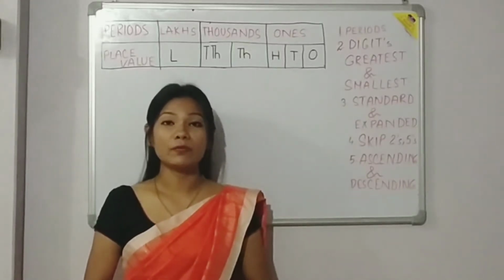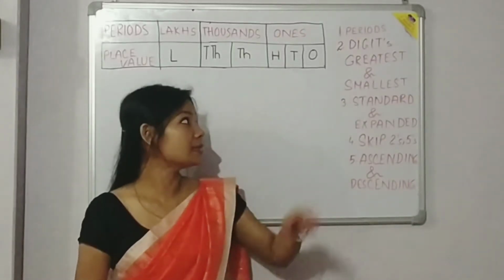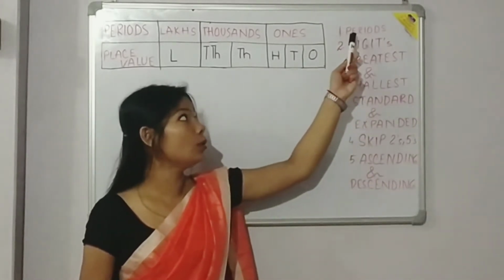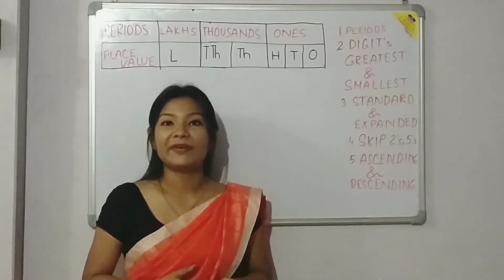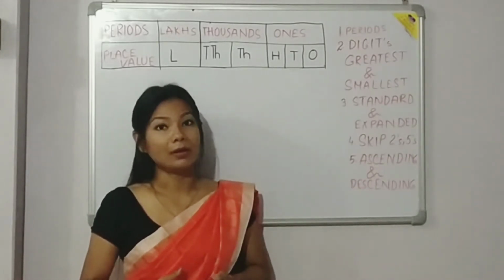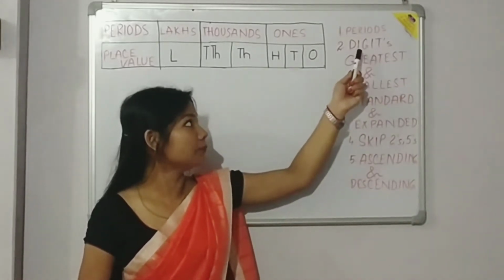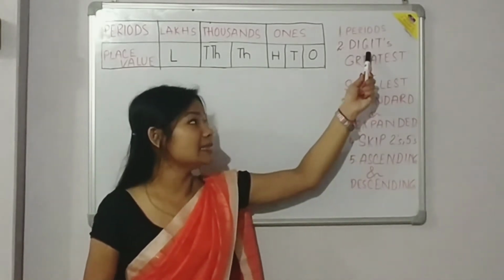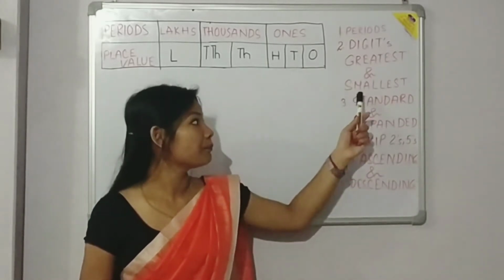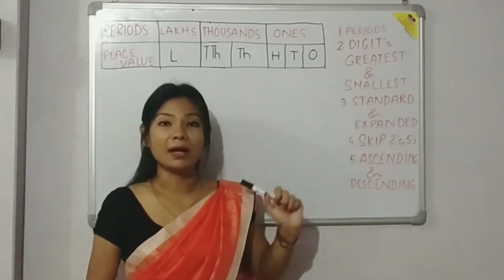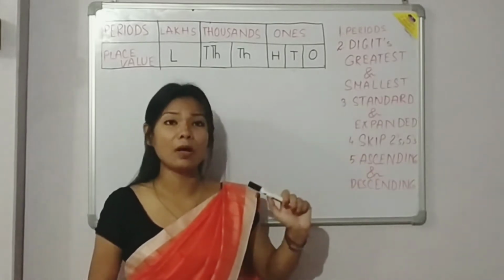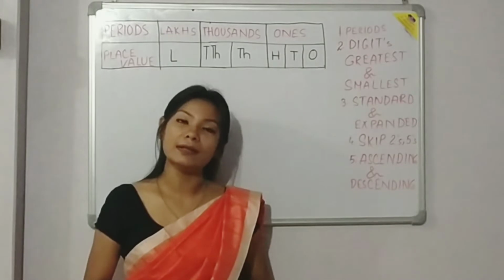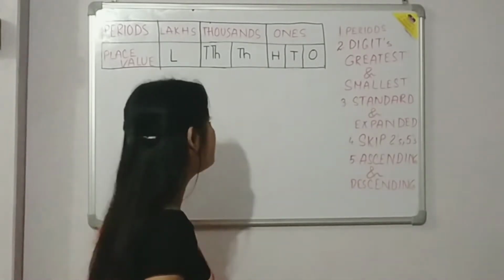Hello students, today we will study about numbers. So these are some of the topics that today we will complete. Under this chapter we will know about the periods, the face value, the place values, alright? And next, how to put the commas in between the periods and digits, the greatest and the smallest digits, standard and expanded form of a number, skip counting of 2s and 5s, and lastly ascending and descending order of a number. So let us start with first of all periods.